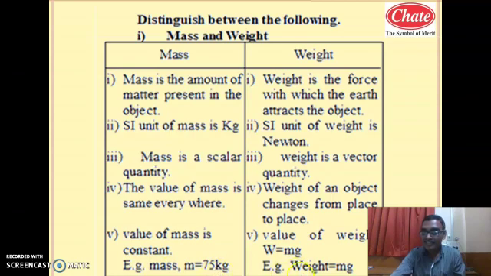And what is the weight? So weight equals the product of mass into acceleration due to gravity. This equation is also similar to force equal to mass into acceleration. But here the acceleration is the acceleration due to gravity, that is called Earth's gravitational acceleration. Then this force is called weight. Whenever acceleration equals Earth's gravitational acceleration, that force is called weight.